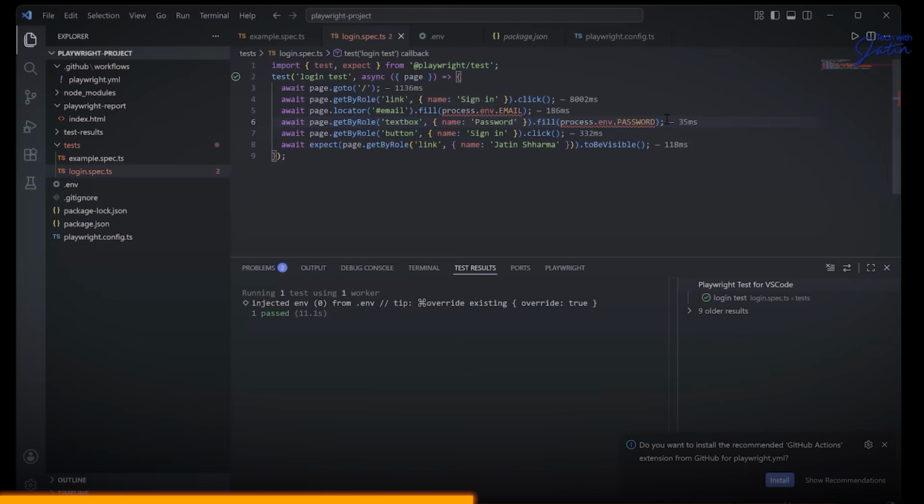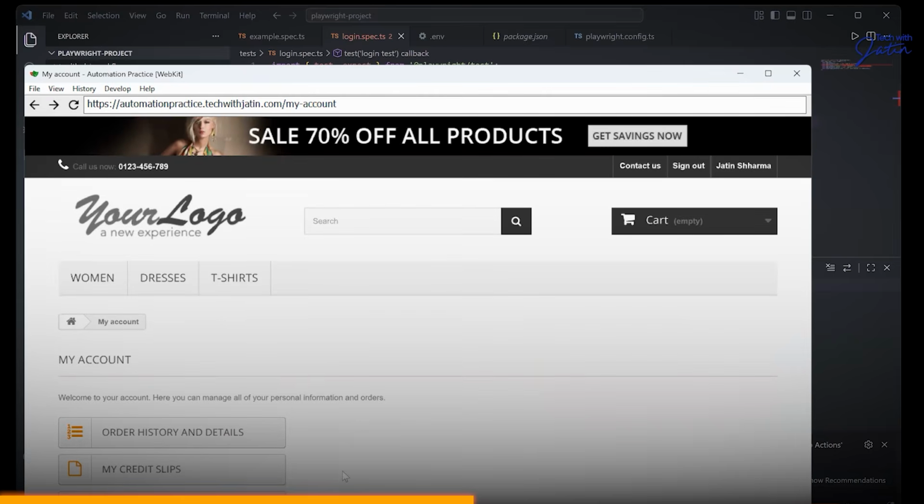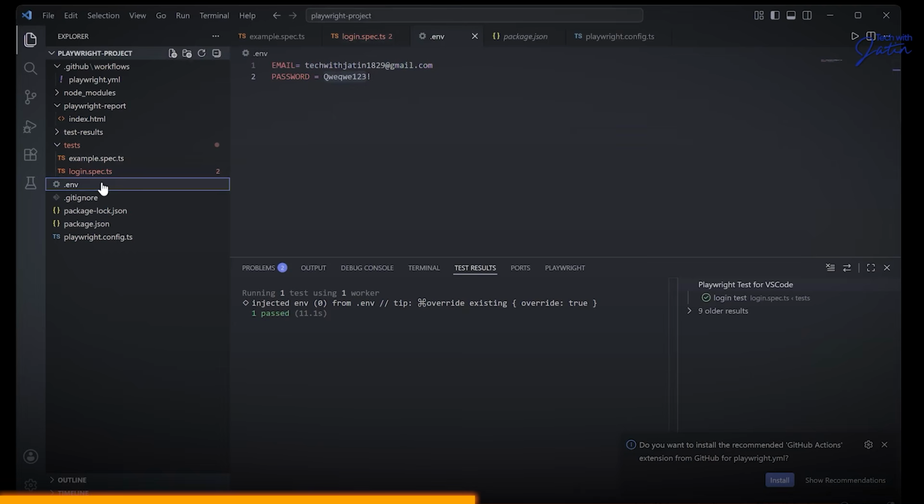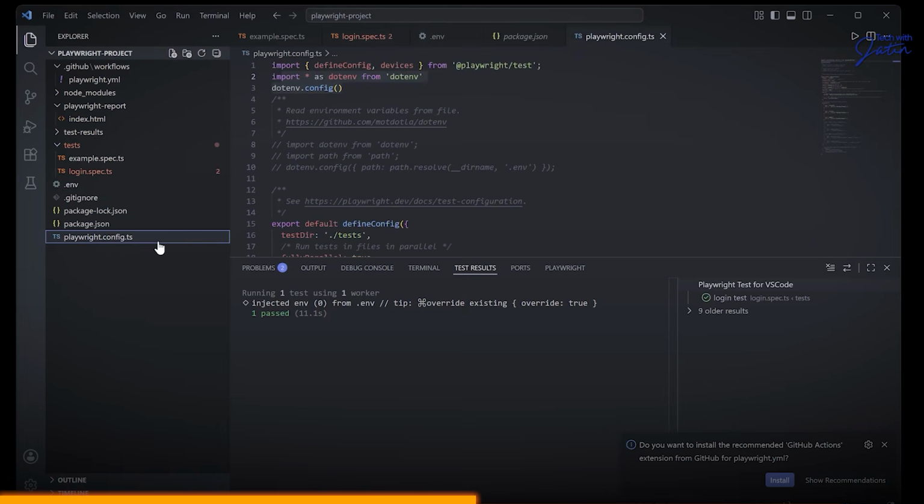You see, all the steps have worked over here, and in fact, we are able to do the login. So what we have done is the credentials, which technically we were filling in directly here, we have removed and kept in the .env. Now to reiterate, because we were having a little bit of a glitch over here, I went to the playwright.config.ts